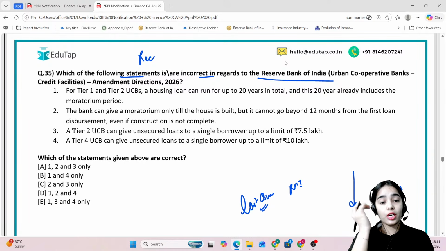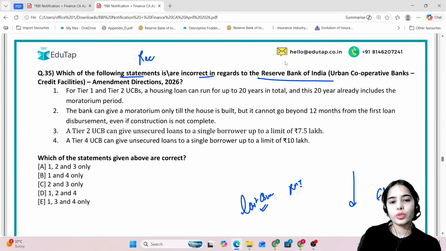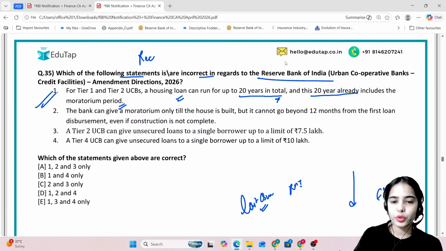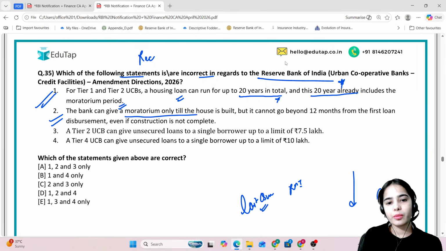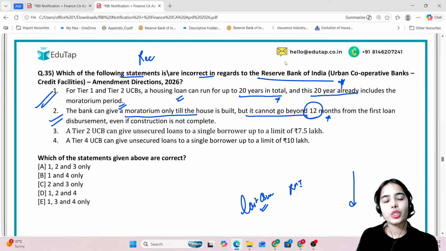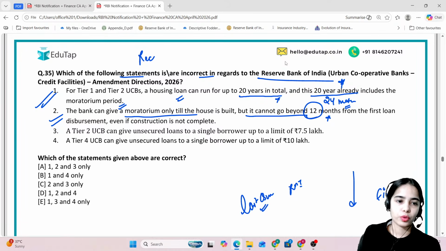Try to answer this. For Tier 1 and Tier 2 UCBs, a housing loan can run up to 20 years in total. And this 20-year already includes the moratorium period. So this is correct that for Tier 1 and Tier 2 UCBs, a housing loan can run for up to 20 years in total. And this 20-year already includes the moratorium period in which the EMIs are not coming in. The bank can give a moratorium only till the house is built, but it cannot go beyond 12 months from the first loan disbursement. It cannot go beyond 24 months.